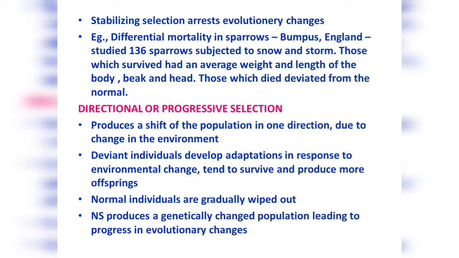Okay. Now what happens is the normal individuals are gradually wiped out of the population because the environment has now changed. And the environment only tries to favor those individuals who have accumulated those adaptive changes or those genes or mutations which are more favorable for the organism to live in a changing environment. So now what happens is the gene pool gradually starts to change from the normal to that of a changed one to the new environment. So there is now a progress in evolution.